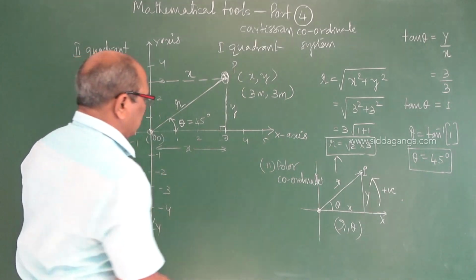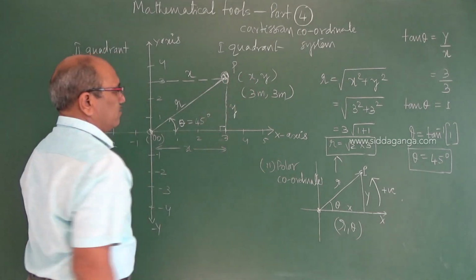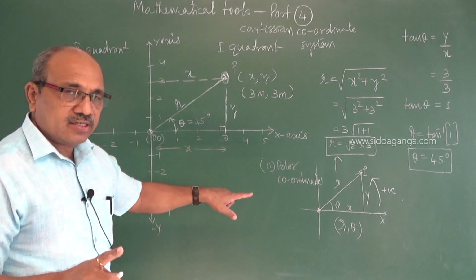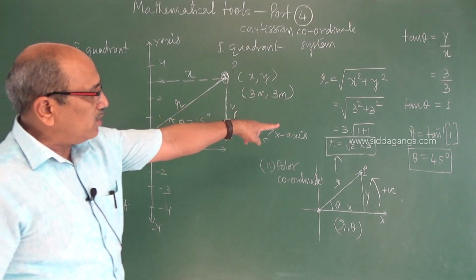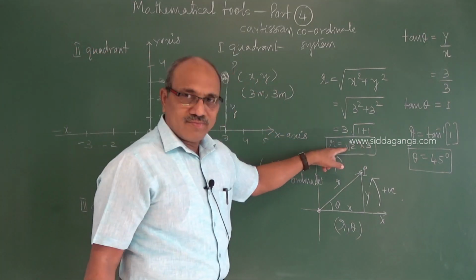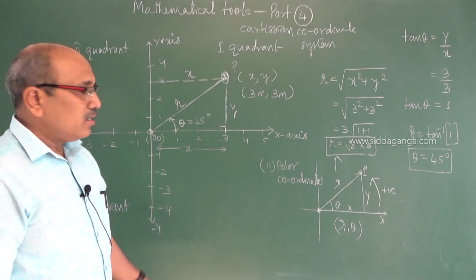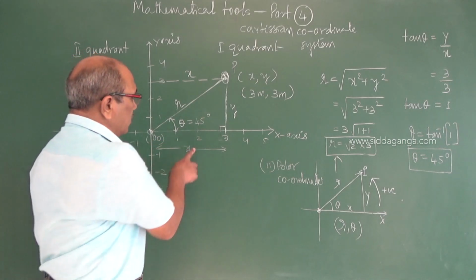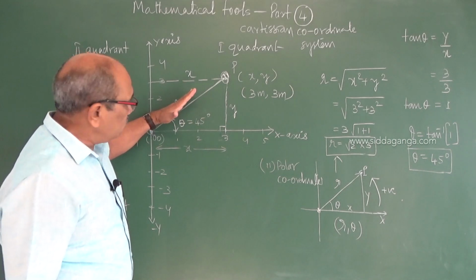Now you are thinking that if I want the x coordinate in terms of polar coordinates, the r value you know as the root of x square, as 3 root 2, and even theta you know, the 45 degrees. So now we want the x component. X is the adjacent side, r is known, the hypotenuse.